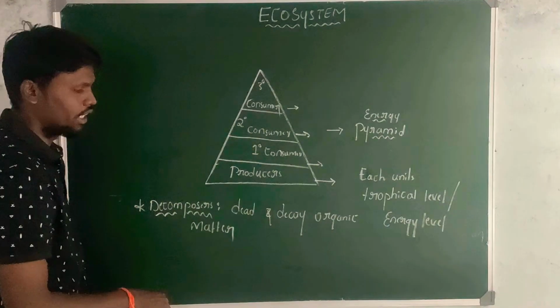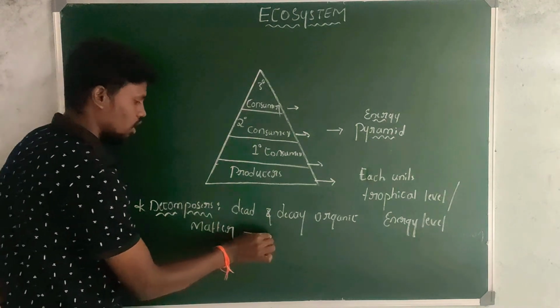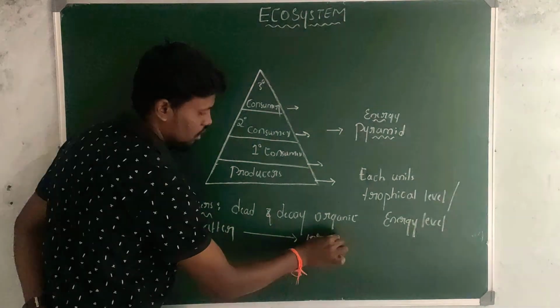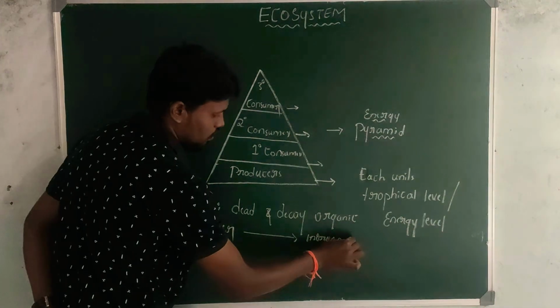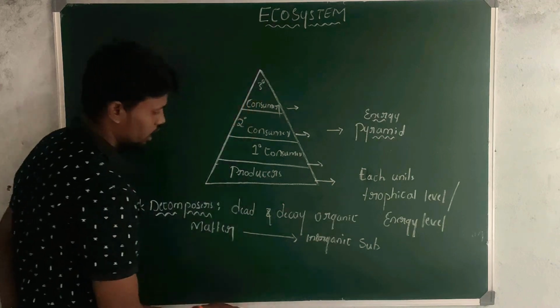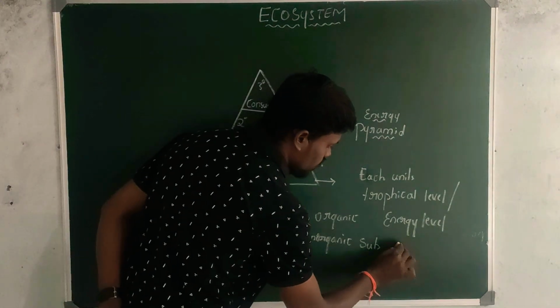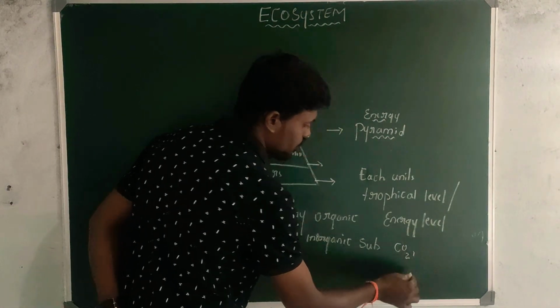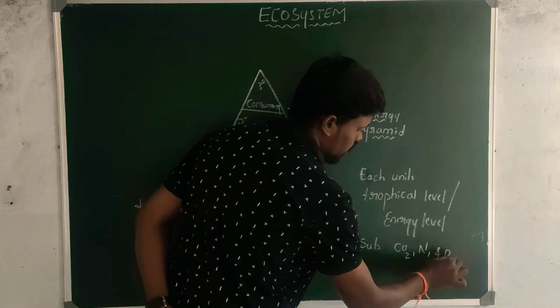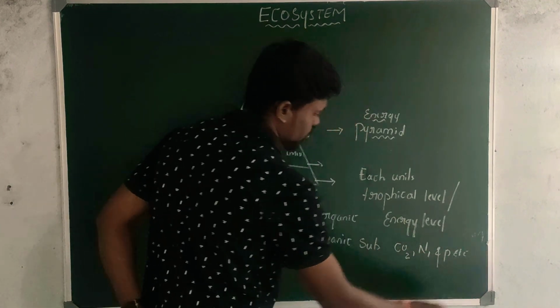They are going to convert dead and decayed organic matter into inorganic substances like carbon dioxide, nitrogen, and phosphorus, etc. Right?